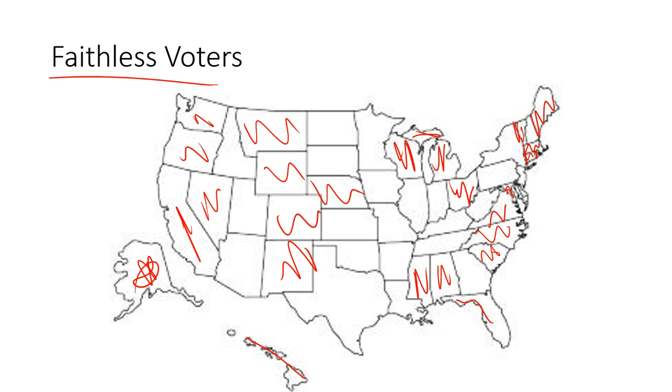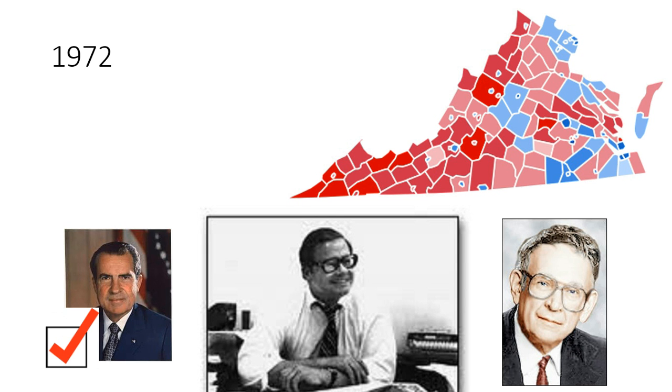And there have been 2 kind of weird cases in the past century. One was in 1972. Now, in 1972, Richard Milhous Nixon destroyed the Democratic candidate and won 500 some electoral votes, easily. Well, he won the state of Virginia. And the man that was supposed to cast one of these votes, this man in the middle right here, Roger McBride, decided, no, I'm not going to vote for Richard Nixon.